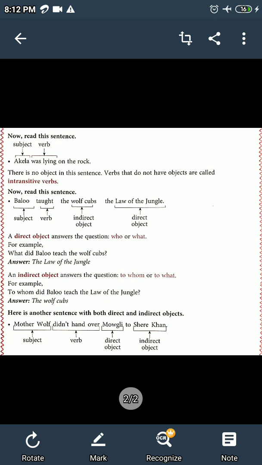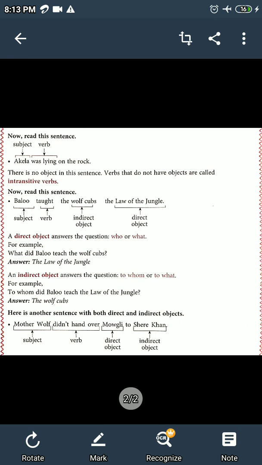Take another example. The telephone bell rings. Here the verb rings does not require any object to complete its meaning, so such verbs are called intransitive verbs. Now coming back to transitive verbs. Transitive verbs have objects, but sometimes there are two objects given in the sentence. So one object becomes the direct object and the other becomes the indirect object.